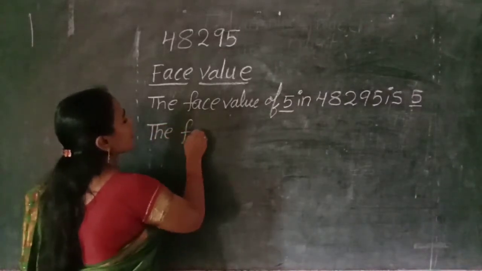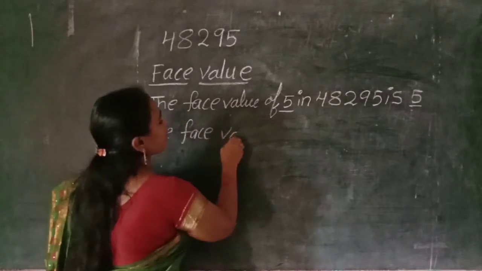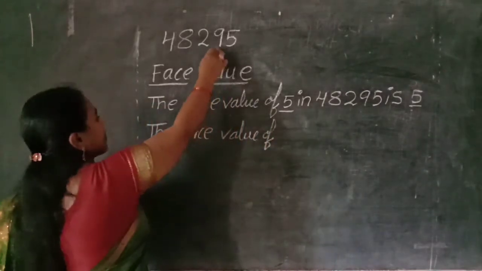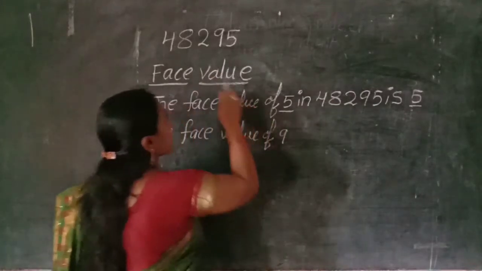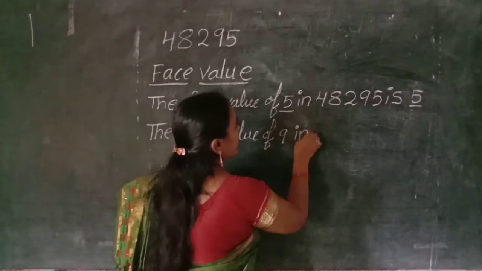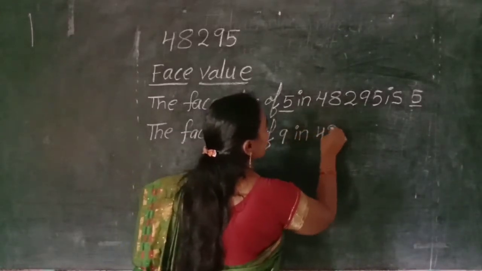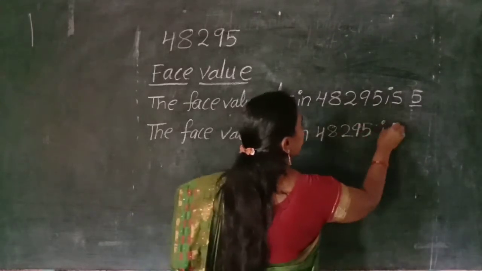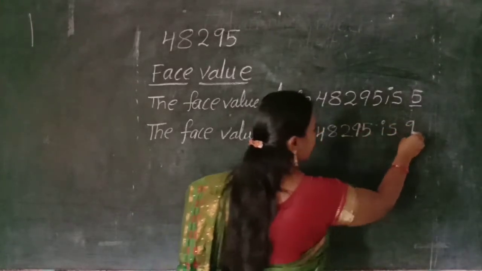The face value of 9. Next number. What is the next number? 9. The face value of 9 in 48,295 is 9.